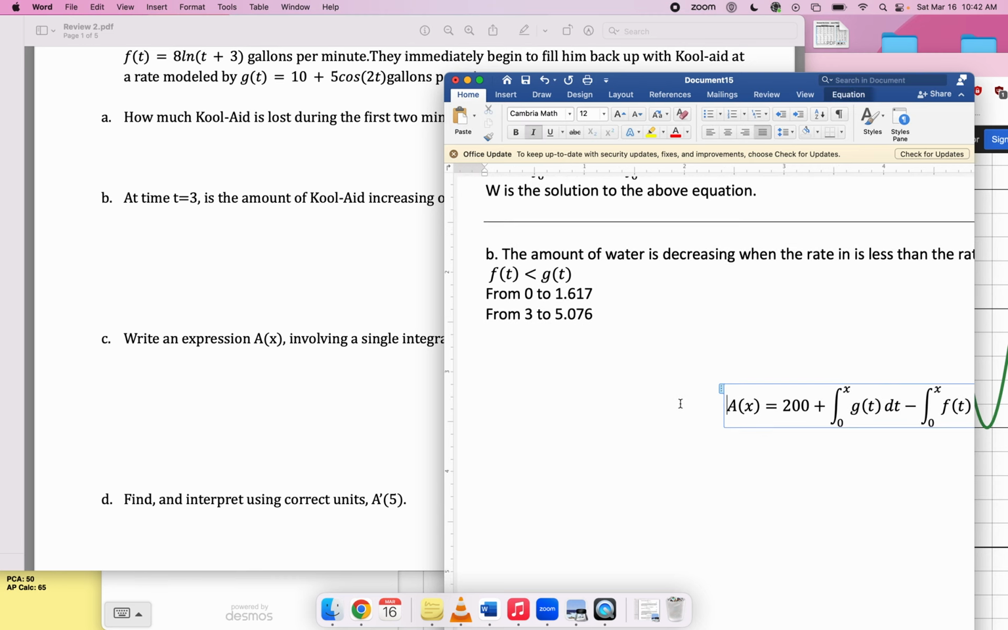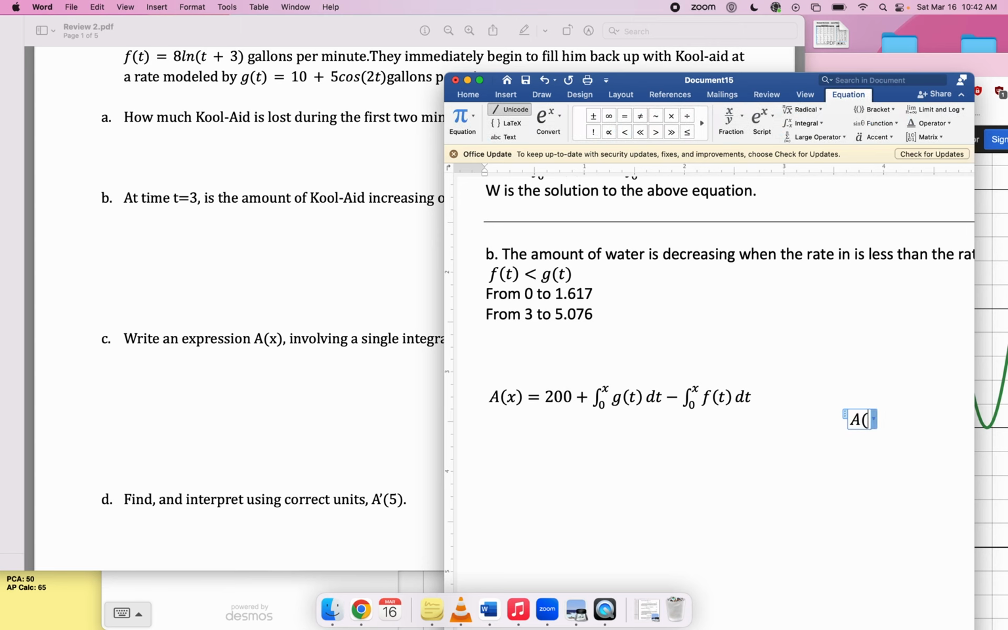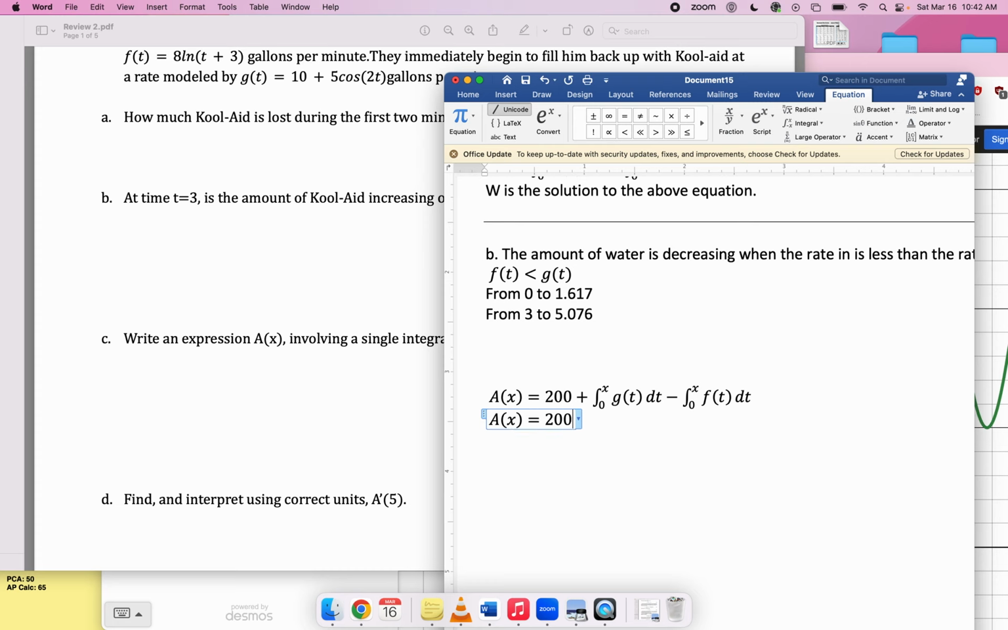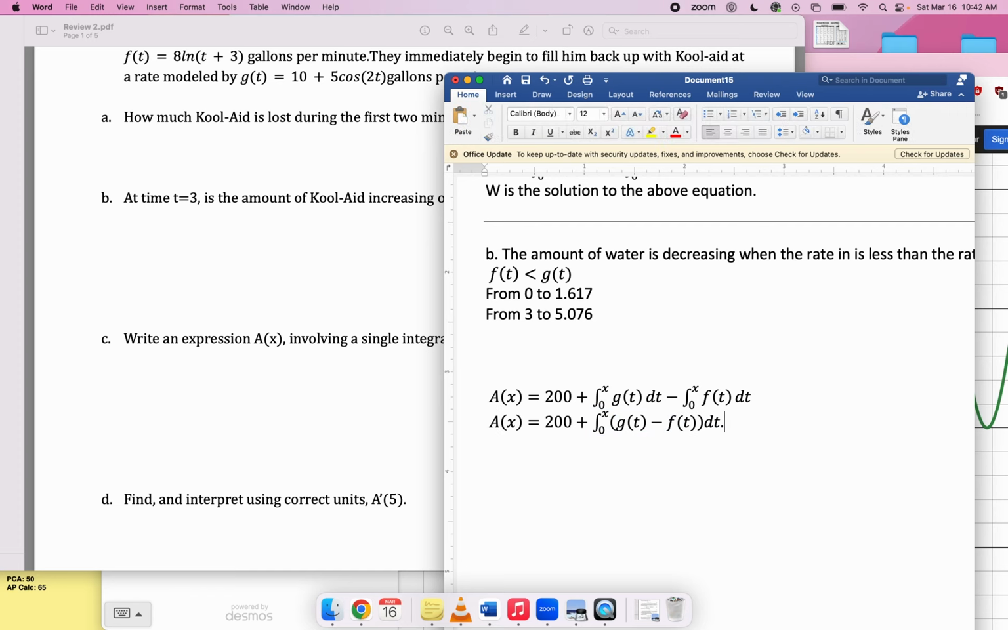You just need to combine those two integrals into a single integral, because you can rewrite this as plus integral from 0 up to x quantity g of t minus f of t dt. There, that's a single integral. Voila.